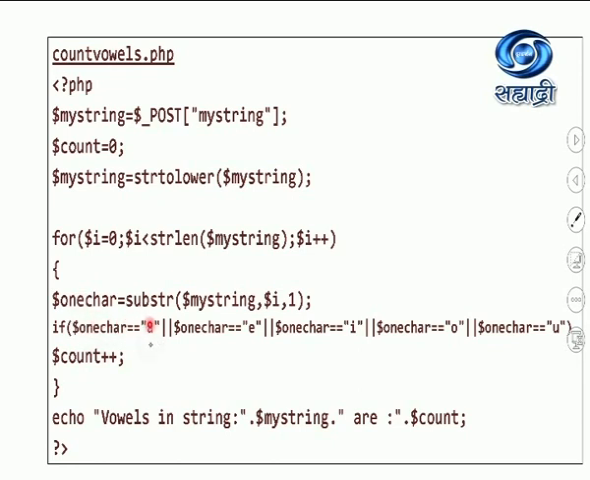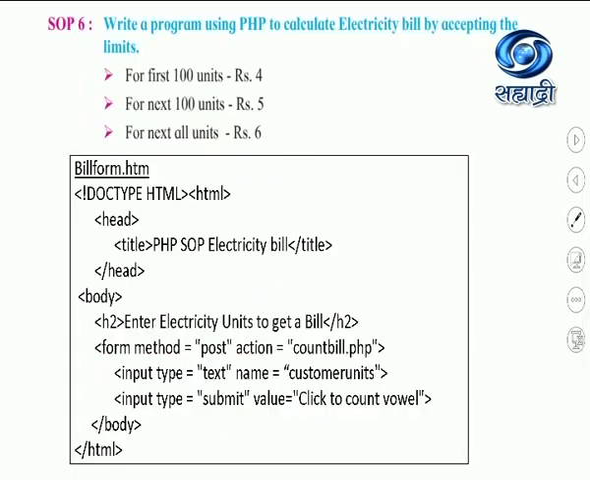I am checking whether that one character is A, or E, or I, or O, or U. If that is A, E, I, O, U, I am just incrementing the counter. Students, observe here, counter I have initialized to 0. So counter plus plus will increment it by 1 if it finds any of the vowels. After that, at the end, once it has stopped counting, I am just printing the count of vowels there are in the string. Let us see the electricity bill program in PHP, that is SOP6.